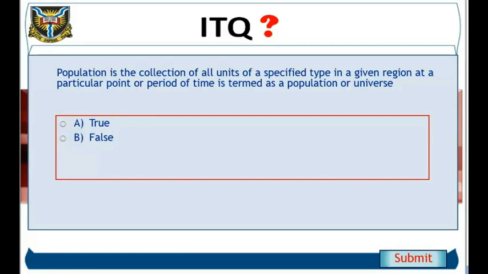In-text question: The collection of all units of a specified type in a given region at a particular point or period of time is termed as a population or universe. In-text answer: True.